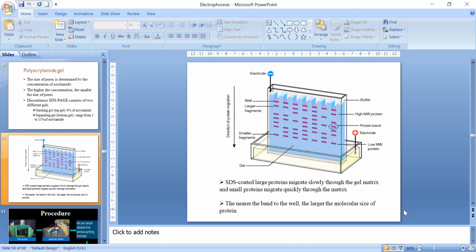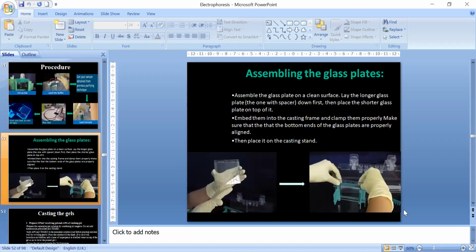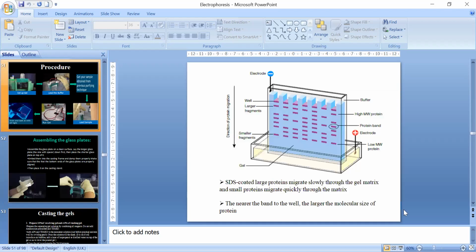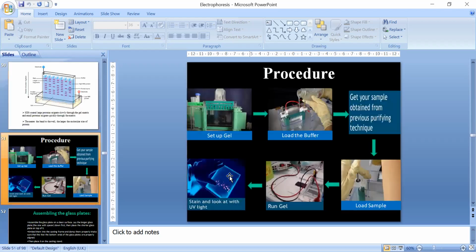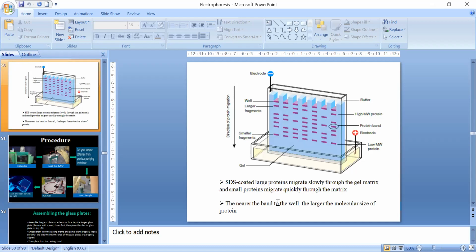And then this protein is loaded here, like you can see the whole procedure, how it is done. You have this assembly with two glass plates. Between these two glass plates, we have cast the gel, and then we have applied this comb here, and we fill it with the molten gel and buffer. Then you can see that we have applied our sample, separated, and analyzed the proteins, like you can see here.